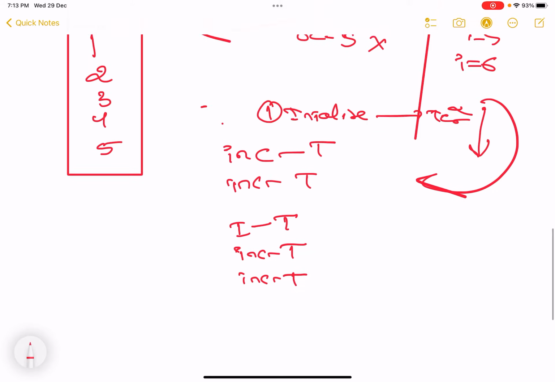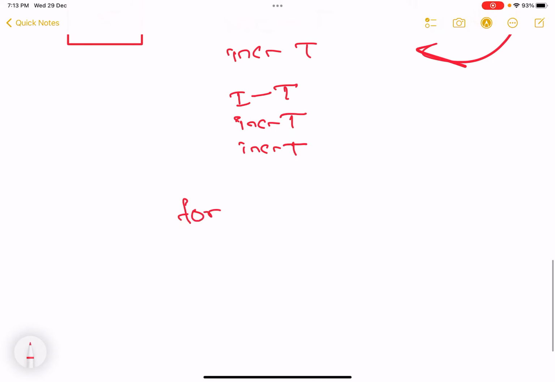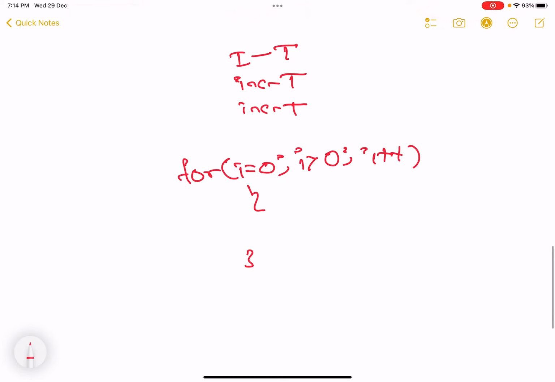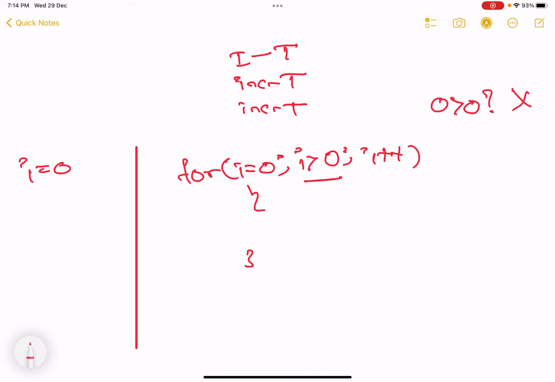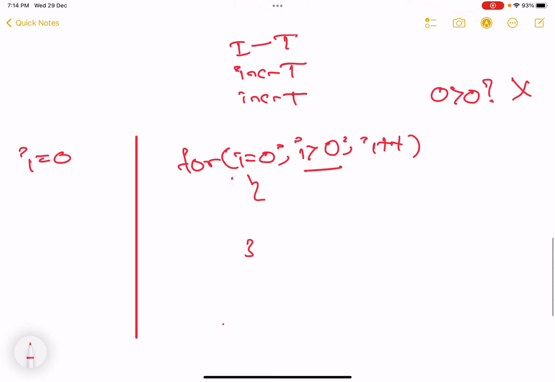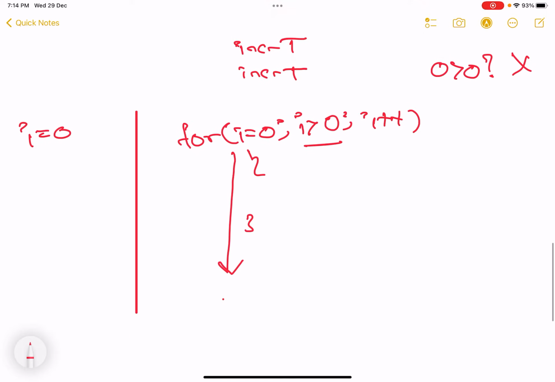For example, let's assume for i is equal to 0. Here, if i is greater than 0, i plus plus. This is the condition I have written. i should be greater than 0. Now tell me, i is equal to 0, right? Now check the termination condition. Is 0 greater than 0? No, 0 is not greater than 0. So it will not even enter the loop, it will directly come out.